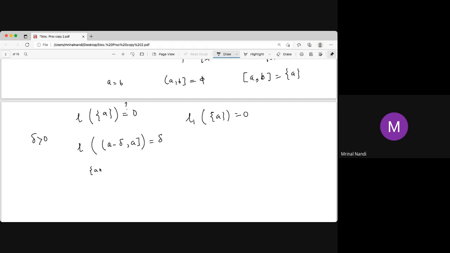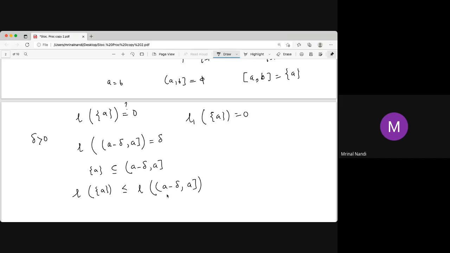Now singleton A is a subset of this set, and by countable additivity we can show that this length is less than or equal to the length of this. So the length measure of a subset is less than or equal to the measure of the superset. That is true not just for a measure, it is true for any countably additive function.